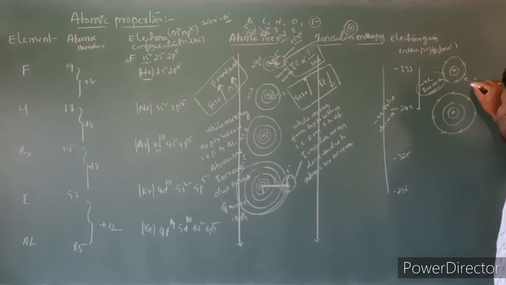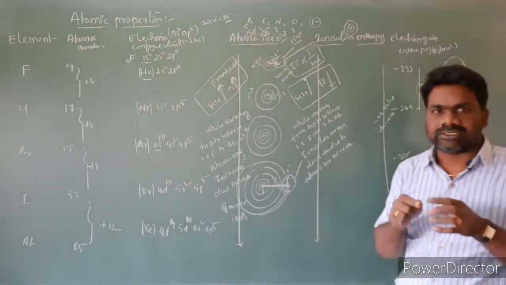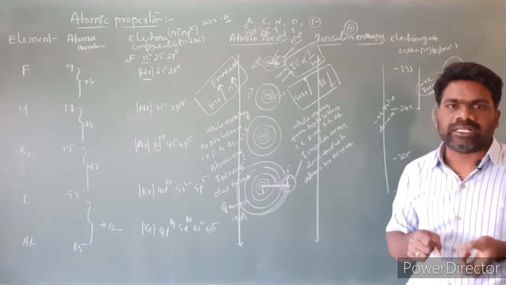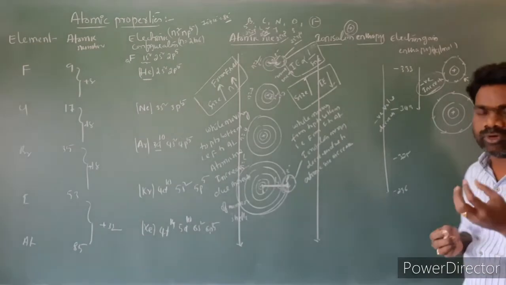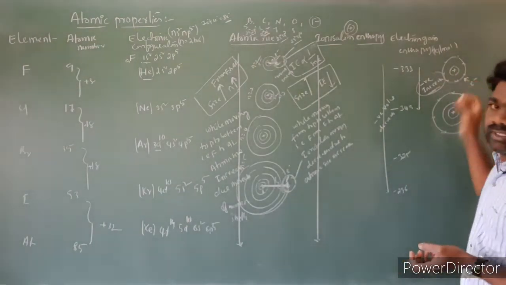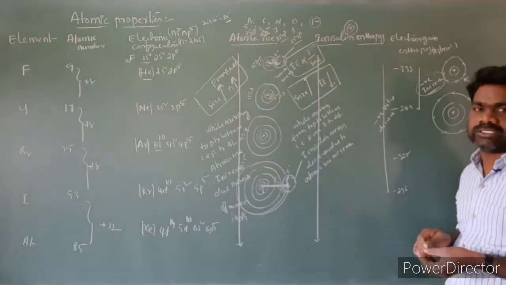As a result, adding an electron to this p orbital is very difficult because of its small size. Electrons are very close to each other, and inter-electron repulsions operate. Due to these repulsions, adding an electron is very difficult, even though the atomic size is smaller, because of the relatively small size of the p orbital.